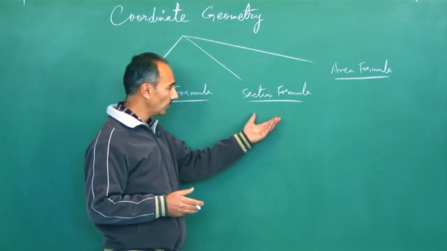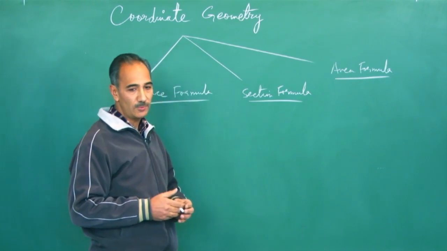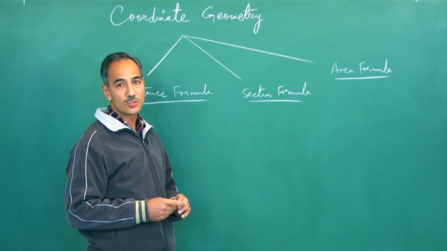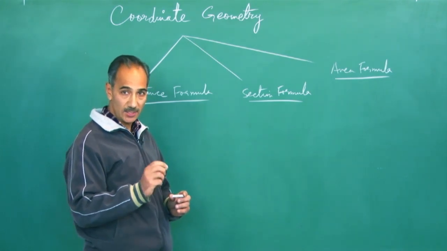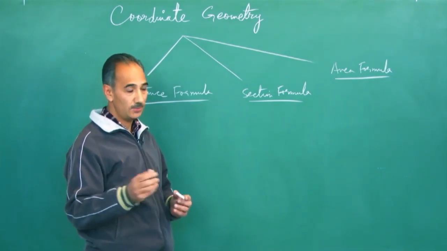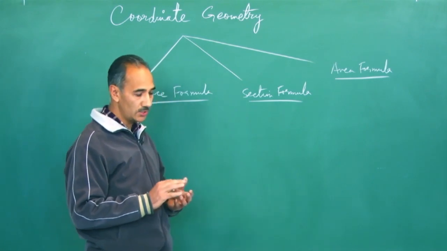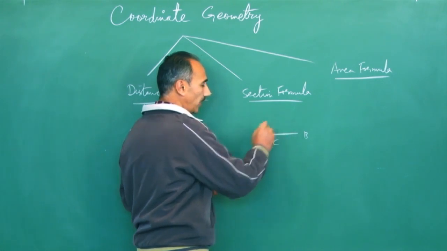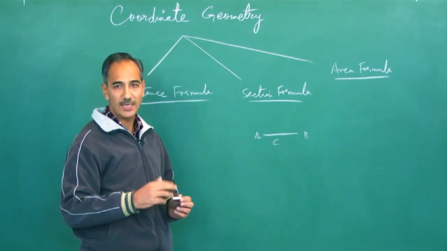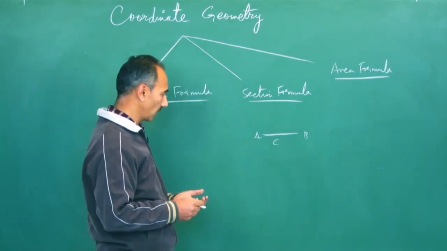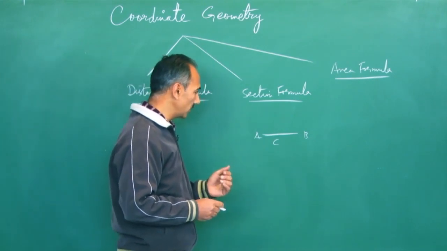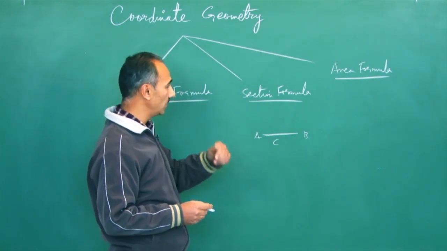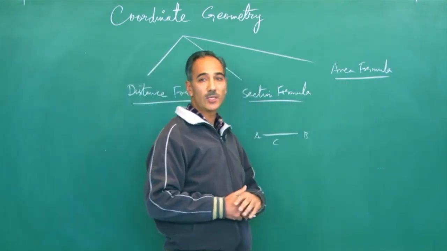Okay. Now, what about section formula? In section formula, you have a line segment, and you are asked to find the coordinates of a point that divides that line segment internally. It could divide it externally, but as for grade 10th, you have internal division. Means there's a line segment AB whose coordinates are given, and you have to find the coordinates of a point of division that divides it in a certain ratio. Okay, that's all about section formula. Sometimes the ratio is to be found and coordinates of these 3 points are given. We'll go in detail. Then the last formula is all about area formula.